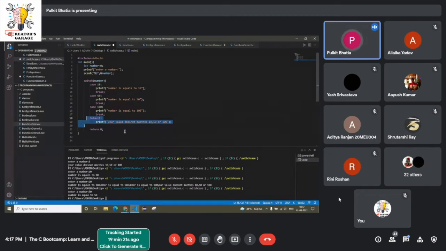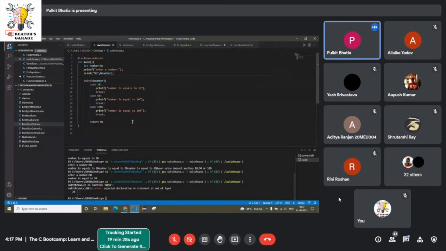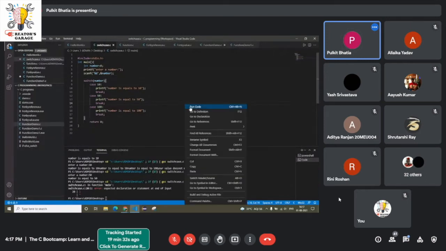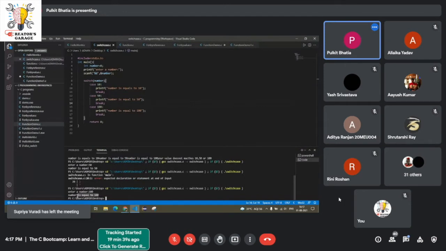Now, one interesting fact is that you don't have to write the default case every time. If you remove the default case and run the code, closing bracket, and now I write 100, the statement will still execute. It is not necessary to write a default line, but it is good coding practice to write a default statement after the cases.